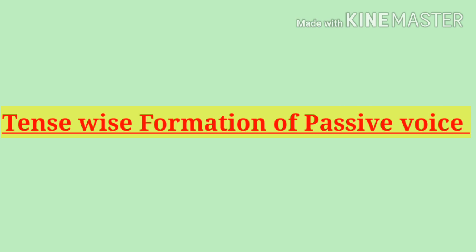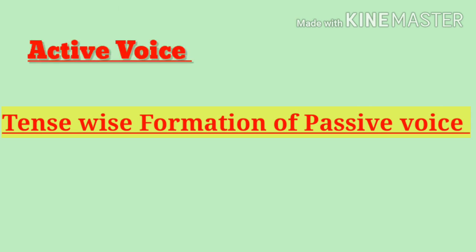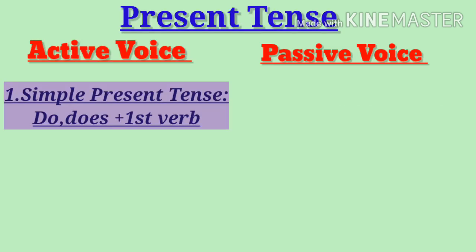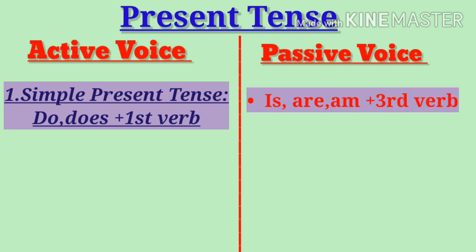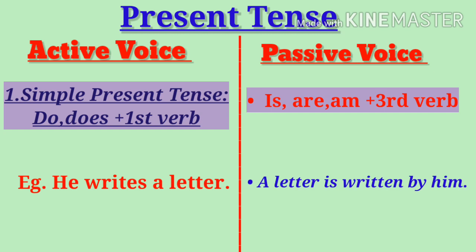So let's start with the formation of passive voice according to the tense. First one, simple present tense, or you can say do, does, first verb changes to is, are, am and third verb. For example, active voice, he writes a letter. Passive voice, a letter is written by him.